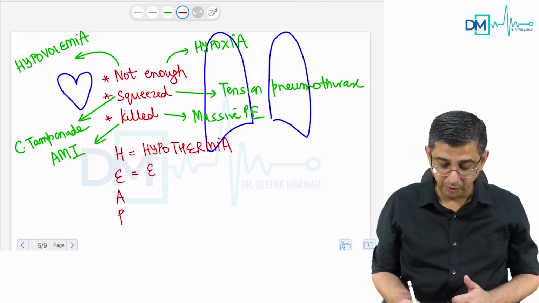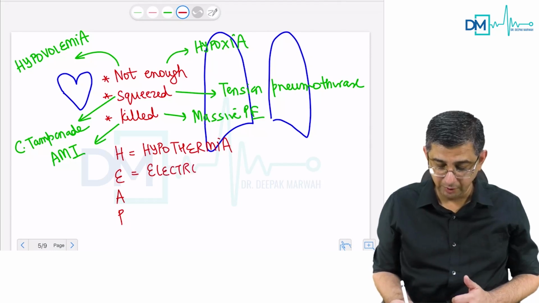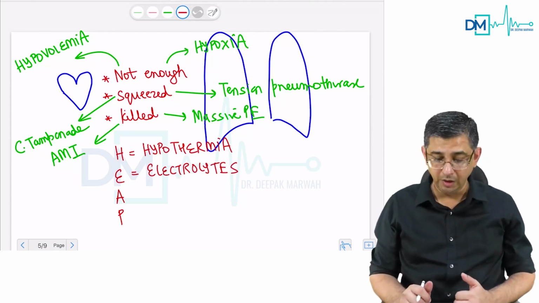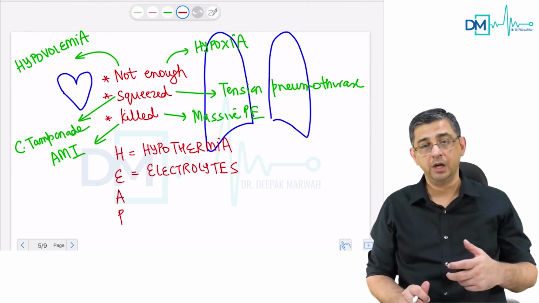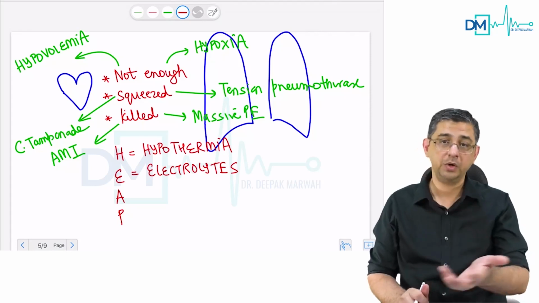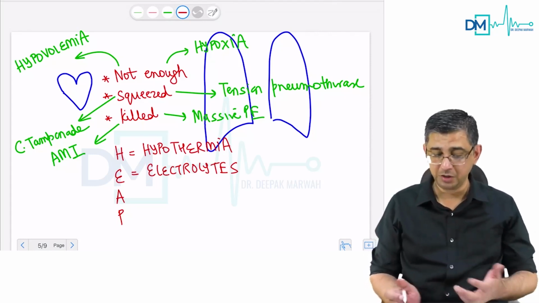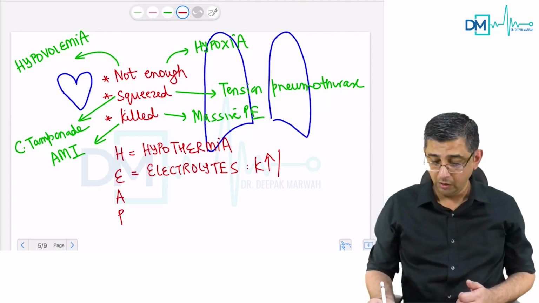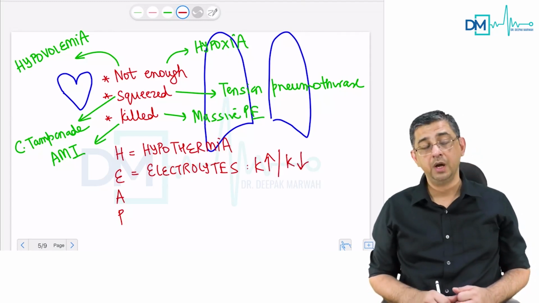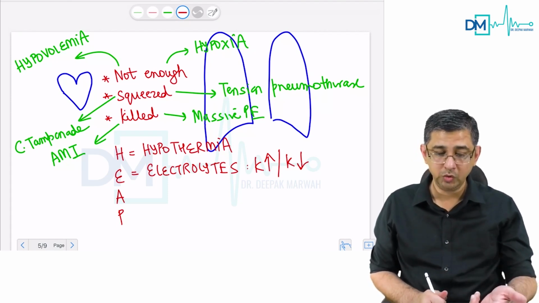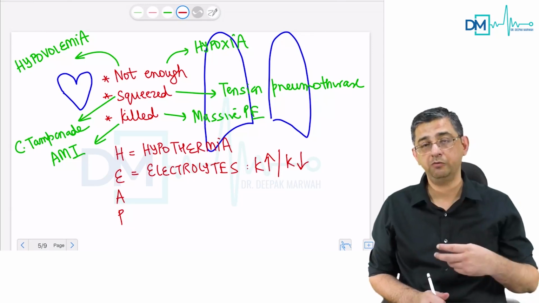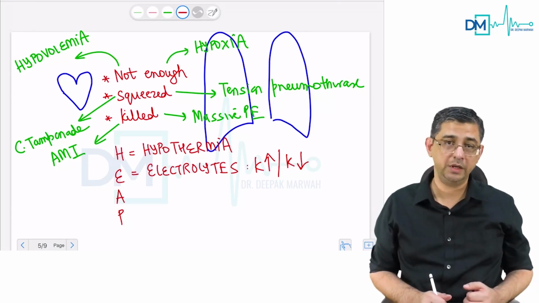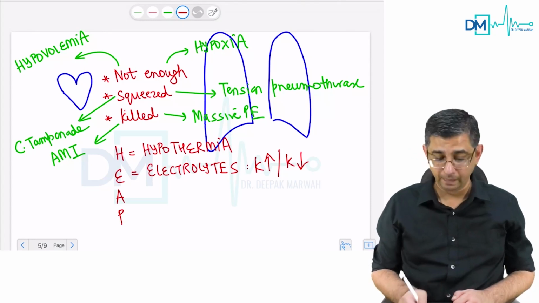E would be electrolyte imbalance, easy to pick up because most of the time we do an ABG sample along with electrolytes in all patients undergoing resuscitation. So abnormalities of potassium, calcium and sodium can definitely be picked up, and mainly it is potassium that is of my concern, because especially hyperkalemia can contribute to death of the patient, or hypokalemia can contribute to death of the patient. And let me say, if I have a patient who's a known case of CKD, like a diabetic patient who undergoes dialysis on a recurrent basis in my hospital, and today he has come in a pulseless state, then I know it could be hyperkalemia right away.